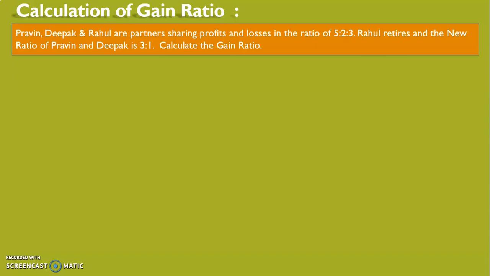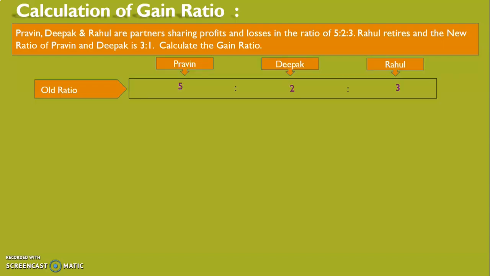Praveen, Deepak and Rahul are partners sharing profit and losses in the ratio of 5:2:3. Rahul retires and the new ratio of Praveen and Deepak is 3:1. Now here the new ratio is also given. Let's see how to calculate the gain ratio. The old ratio is 5:2:3. New ratio of Praveen and Deepak is 3:1.